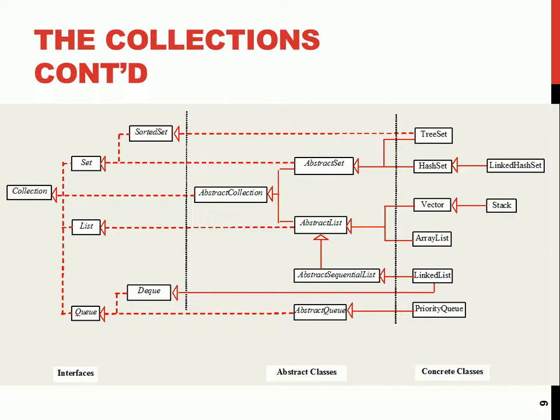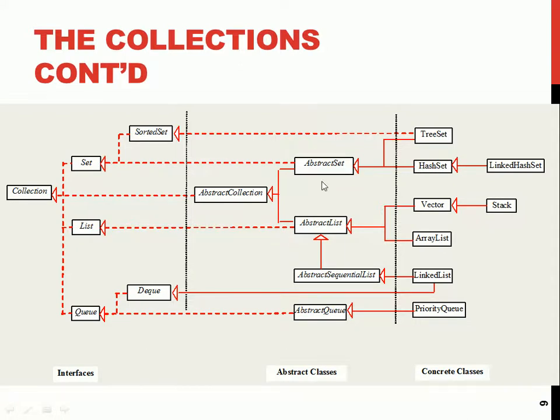When the queue is an operation, it means you are removing something from the queue. But when it's treated as a data structure, it means double-ended queue, a queue with two ends. Then the abstract classes, we have abstract set, abstract collection, abstract list, before we come to the concrete classes.